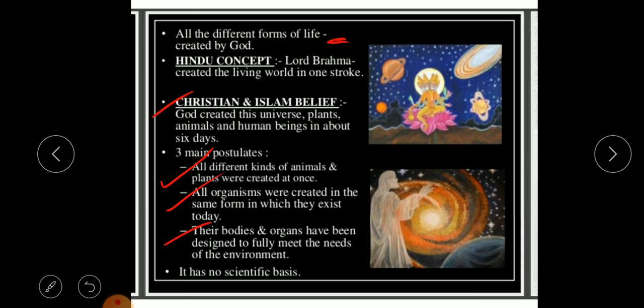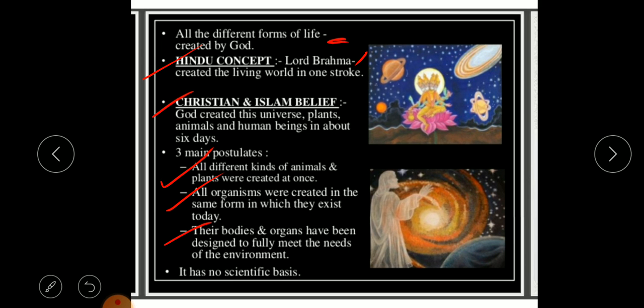But you take any of these beliefs, even for that matter Hindu belief, where we say that Lord Brahma created the living world in one stroke. So we know this in Hindu concept, we have got Tridev, that is Lord Brahma, Lord Vishnu, and Lord Mahesh, where we say Lord Brahma is the creator, Lord Vishnu is managing the whole world, and Lord Shiva is called the destroyer.